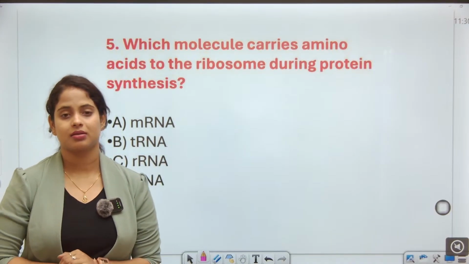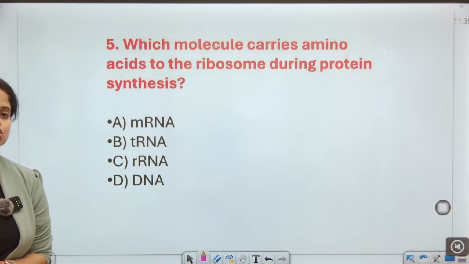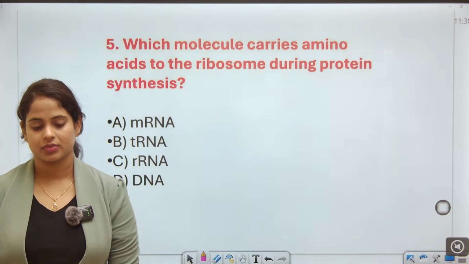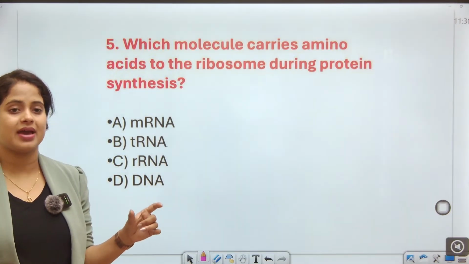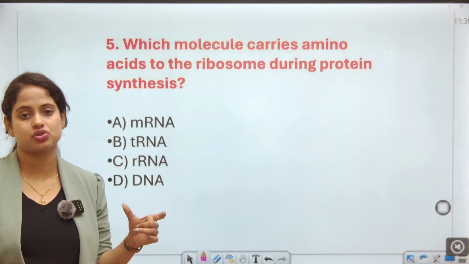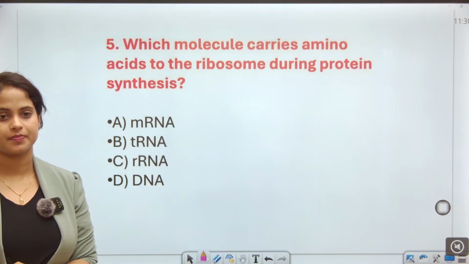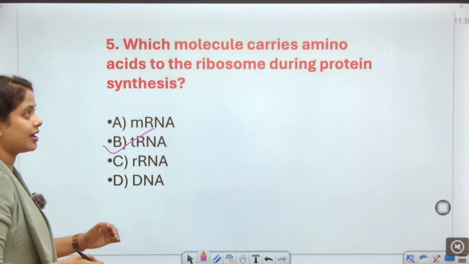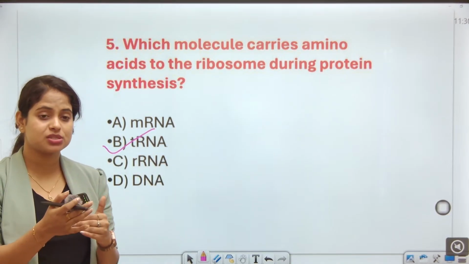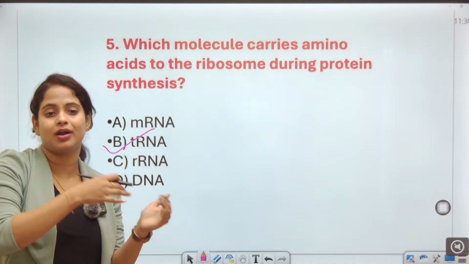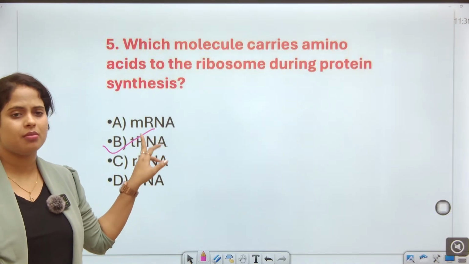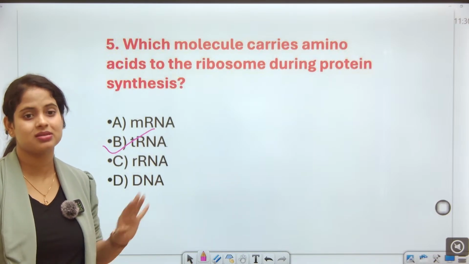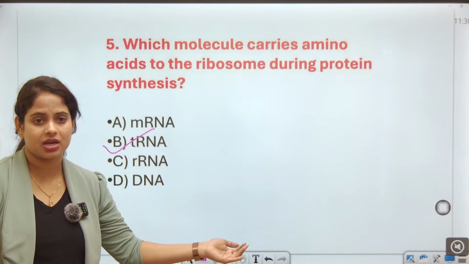Which molecule carries amino acids to the ribosome during protein synthesis? Tell me, which molecule carries amino acids to the ribosomes during protein synthesis? This is transfer RNA. Guys, it will carry out, that means it will transfer from one place to another. It is not messenger RNA, not ribosomal RNA, and not DNA at all. So it is obviously transfer RNA.